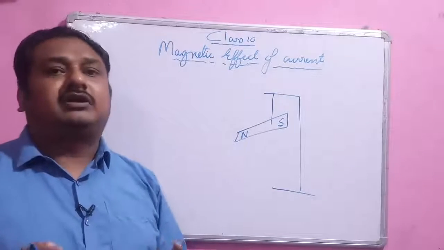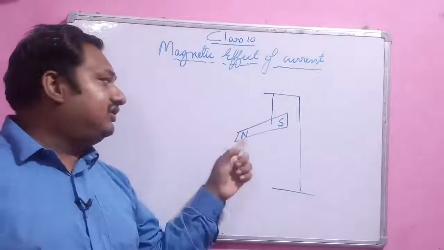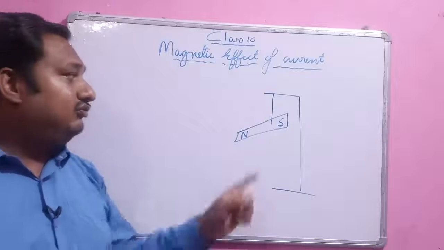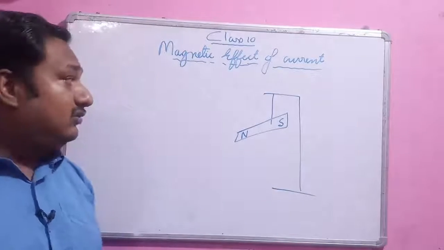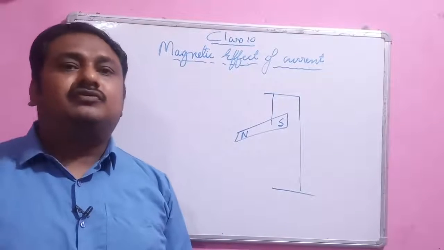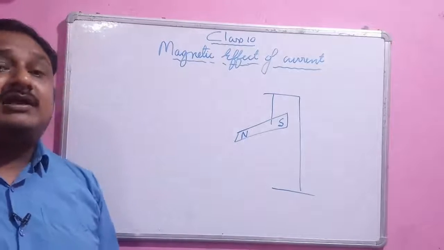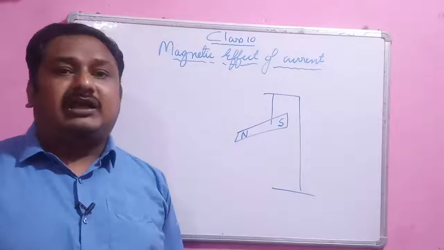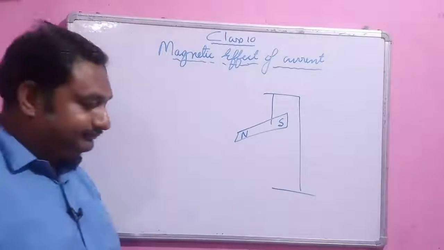So we came to know that a magnet has two poles. The pole which is seeking toward the north is the north pole, and the pole which is seeking toward the south is the south pole. Now the like poles of magnets repel each other, as you learned in your earlier class, and the unlike poles attract each other.